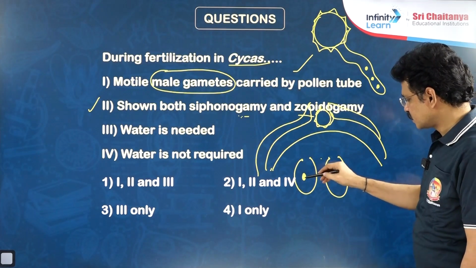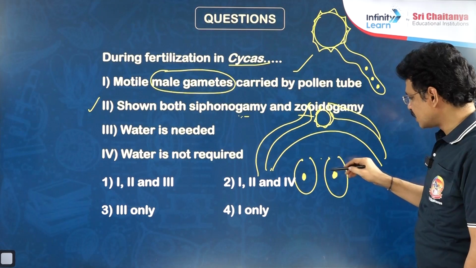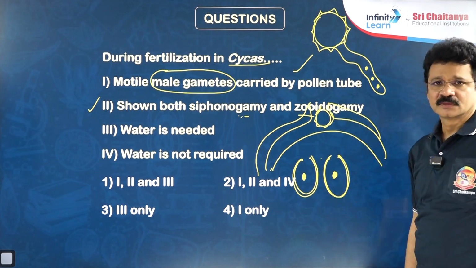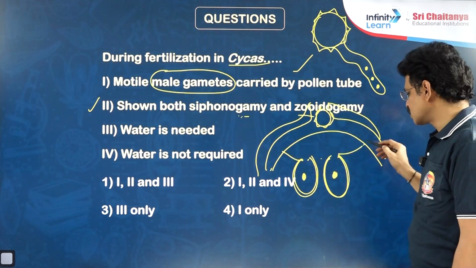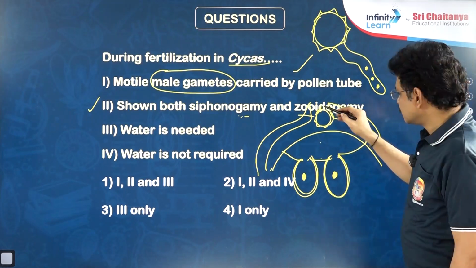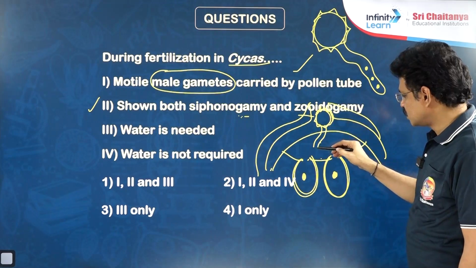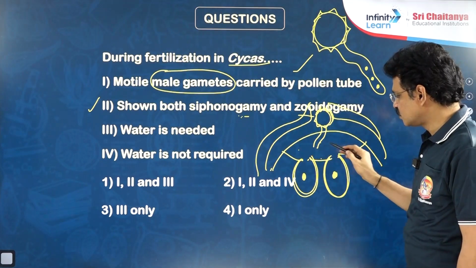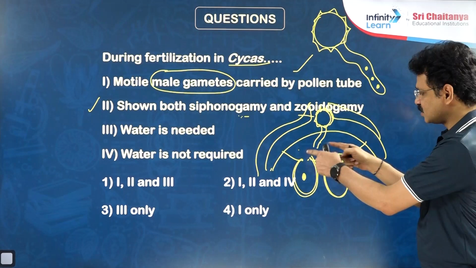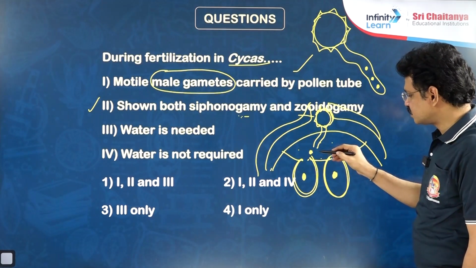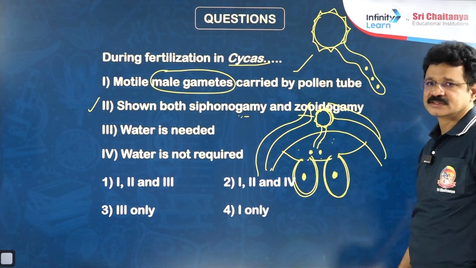Egg, nothing but a female gamete, is developed inside of the female gametangium, nothing but archegonia. Archegonia open into this archegonial chamber. During germination of the pollen grain, pollen tube formation occurs. That pollen tube reaches the archegonial chamber. This entire area is the archegonial chamber, and it discharges 2 male gametes per pollen into this archegonial chamber.